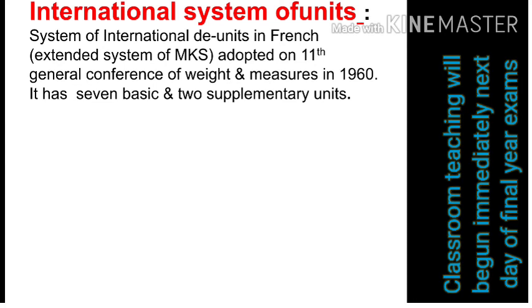First there were 3, length, mass and time, plus 4, making 7, and then 2 more supplementary. Altogether 9 were there, and to declare them as a system called the International System of Units, in short the SI system, it was formed in the 1960s in France at the 11th General Conference of Weights and Measures. Very important. Now we will see the list.